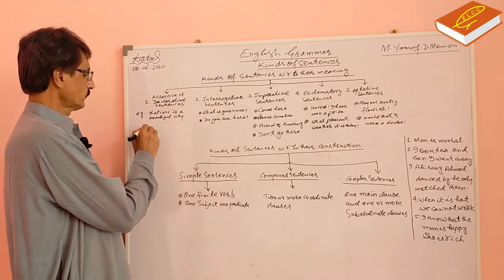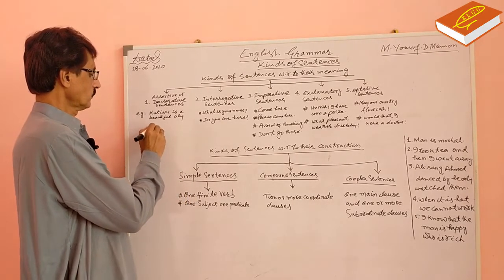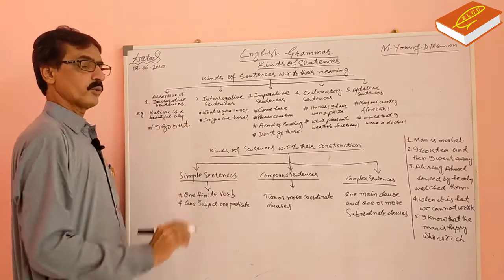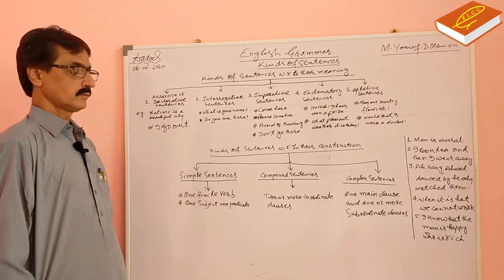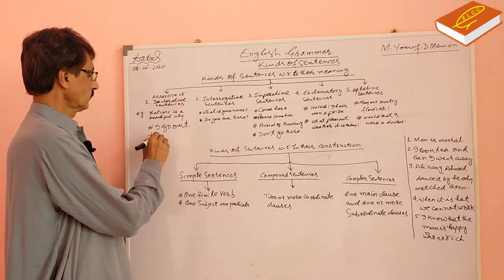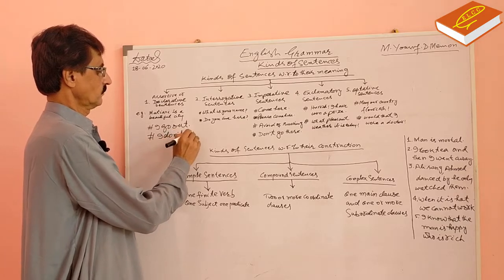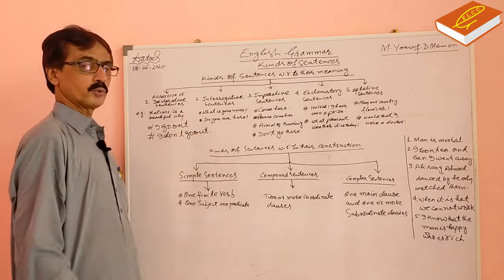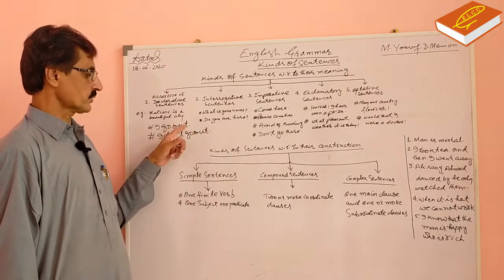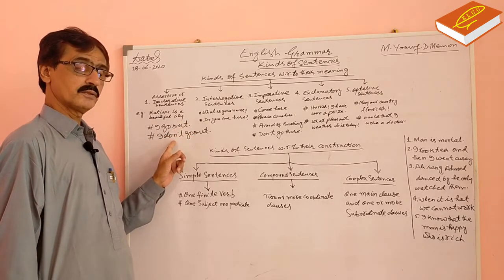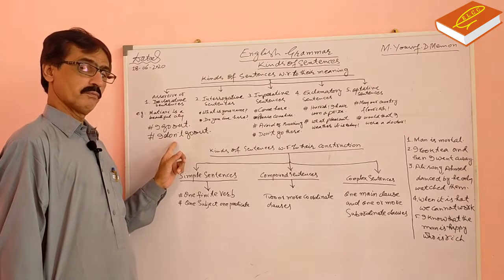Look at this. I go out. I don't go out. The first sentence is affirmative. The second sentence is negative.